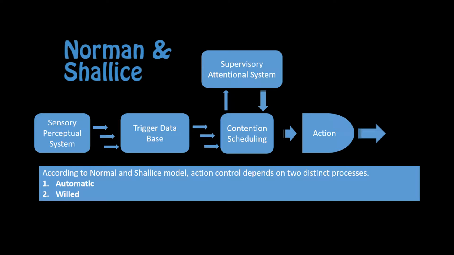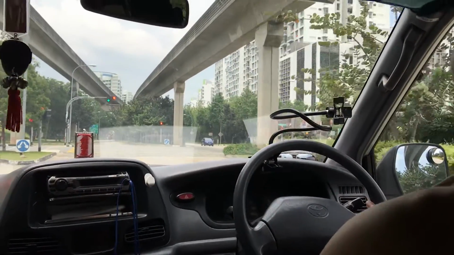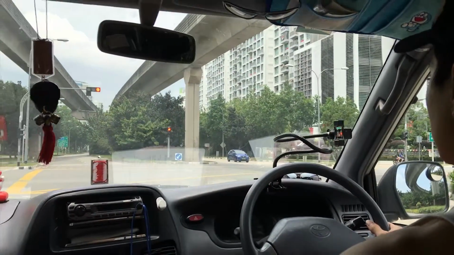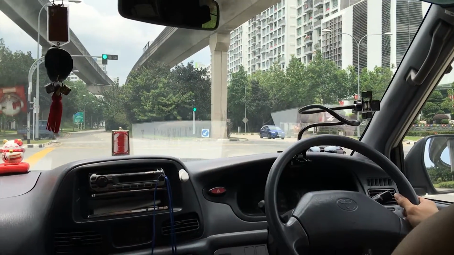Automatic control consists of routines and habits. Our behavior is often controlled by our sensory motor schemas. They help us perform routine tasks without much awareness or effort. Let us take driving as an example. When the user is driving normally and he sees a red light at a junction, the user automatically steps on the brakes. The user's muscle coordinates exactly what he has in mind.